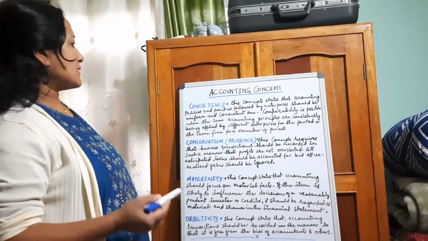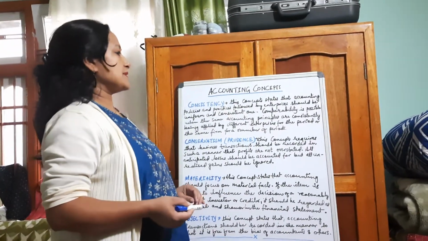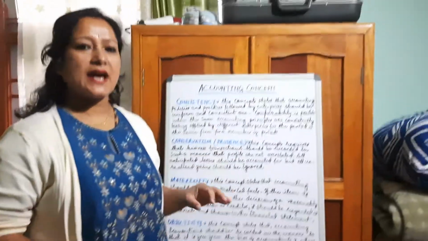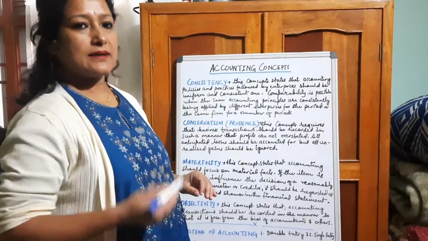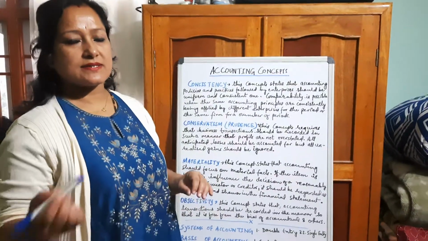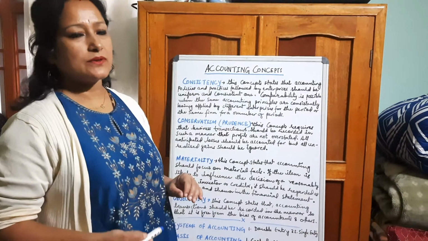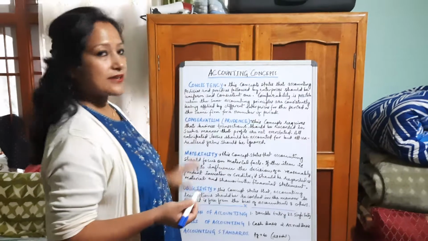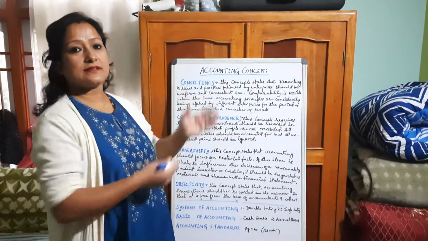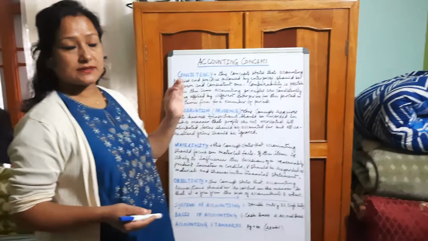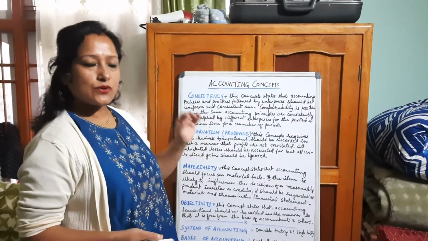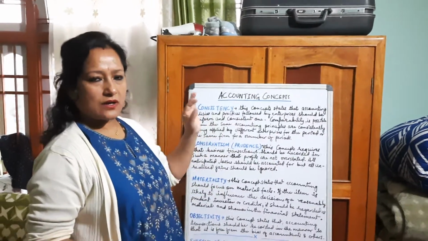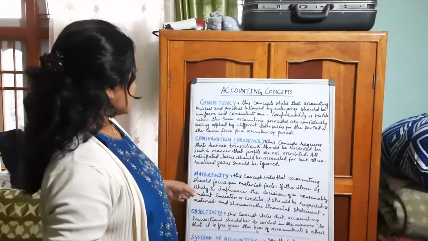Now, concepts mean all the guidelines and principles which the accountant has to follow while recording transactions to make them consistent and uniform. These are the concepts he has to keep in mind while recording the transaction. In the last class we did the money measurement concept, going concern concept, and the revenue recognition concept. Others were also there. Now these were the remaining ones.